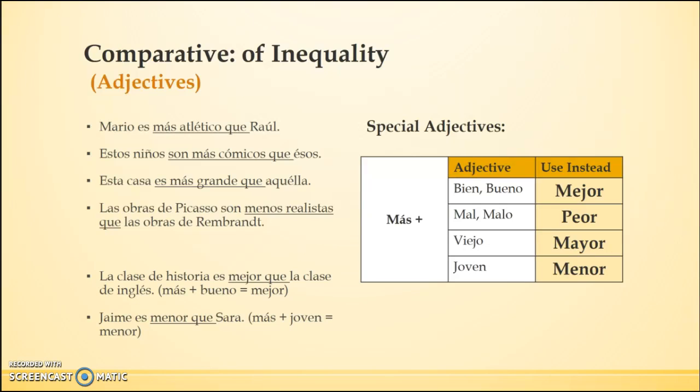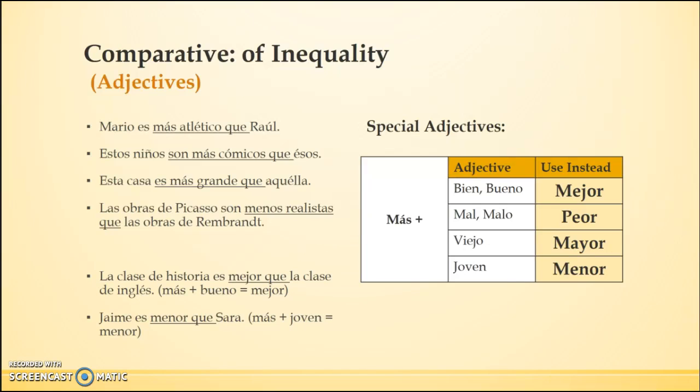If you're getting ready to write más bueno, you need to say mejor instead. Mejor replaces the two words más bueno. If you want to say más malo, instead say peor. Más viejo, mayor. Más joven, menor.